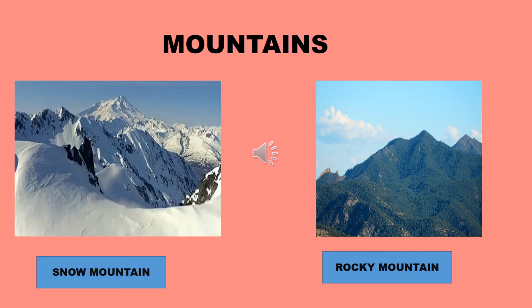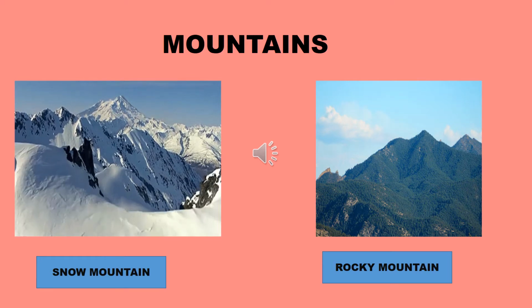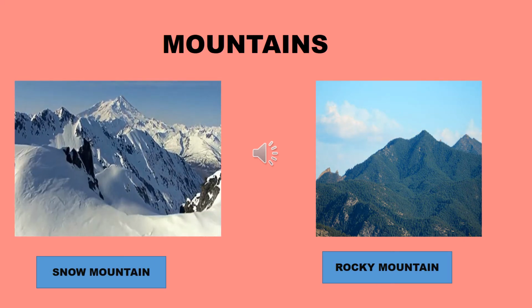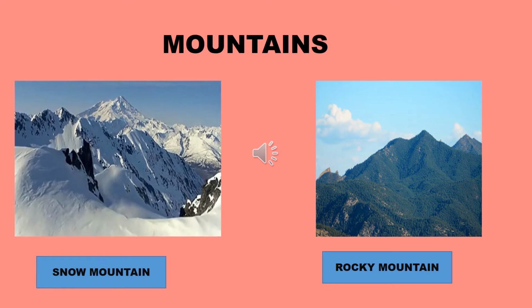The first landform is mountains. We are going to see about the types of mountain. Just we can know the types, I'm not going to explain in detail. The first is snow mountain. This white area which covers the mountain is snow. The second one is rocky mountains, that is stone.